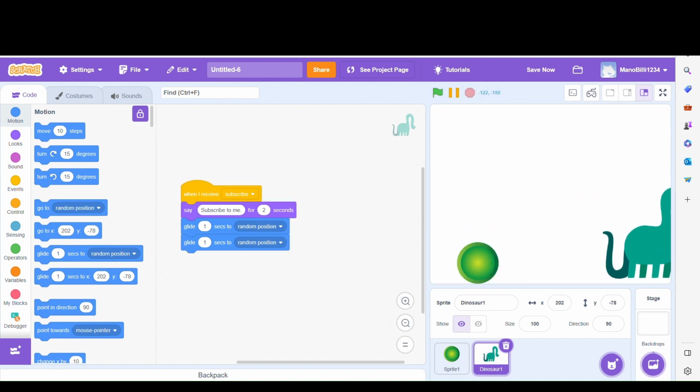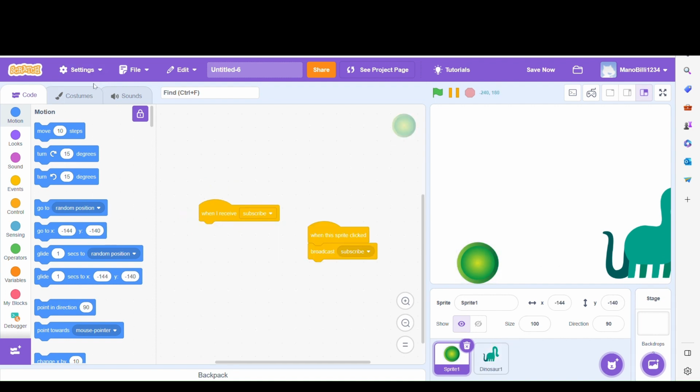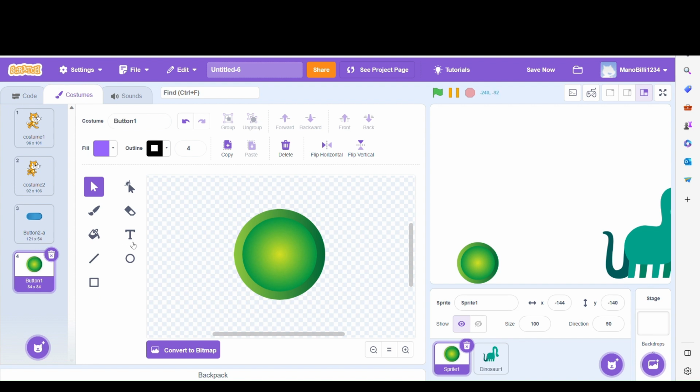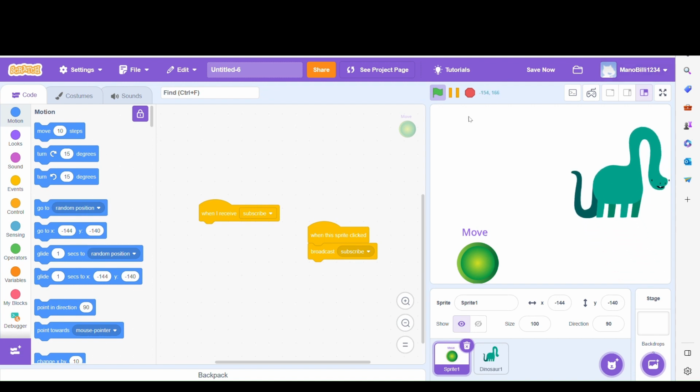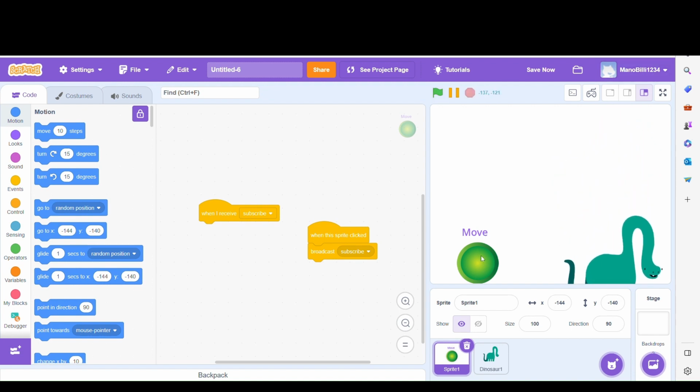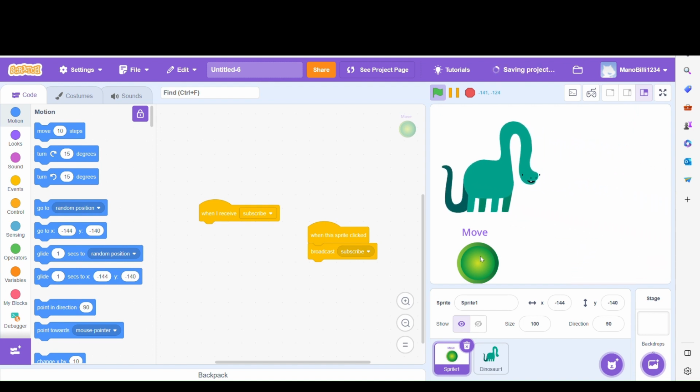For example, I can just name this button, go to text and type here move. Like when you press move, it is gonna move in 2 seconds randomly after subscribing to me, like you should also do right now.